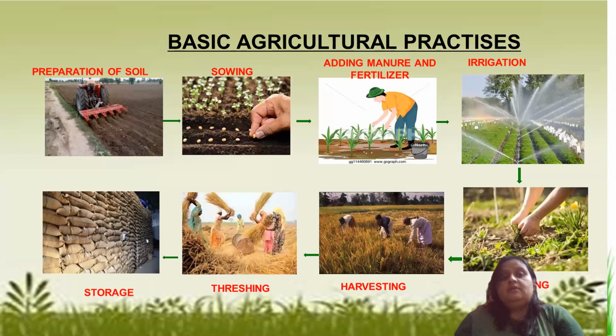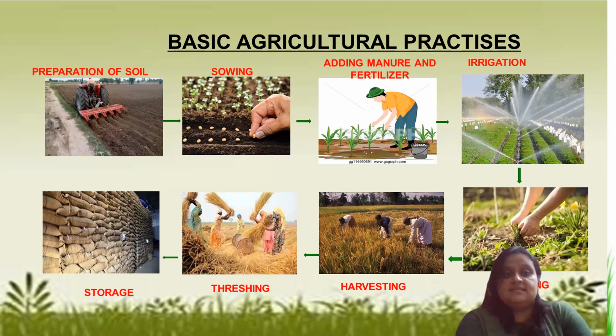Okay, now after seeing the different types of crops and all the examples, to grow a crop in an effective way, a farmer has to follow some steps. Those steps which are required to cultivate the crop are known as basic agriculture practices. So there are some steps involved. Let's see them one by one.